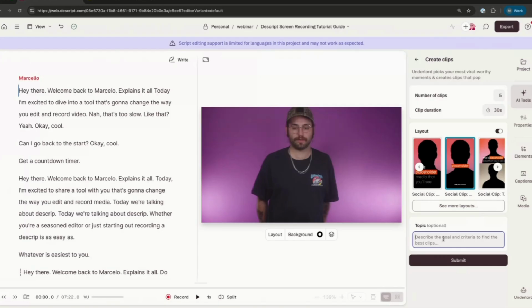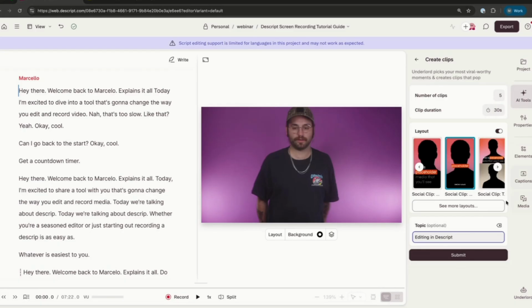Here's where I can choose what I want something to be about. In this conversation I'm talking about Descript, so here I'll put editing in Descript as a topic. If you leave it blank, it will look at an algorithm that's looking at the most viral or current trending topics and try to find something similar. But if you have something in mind for your content, you can absolutely import that into the topic area.